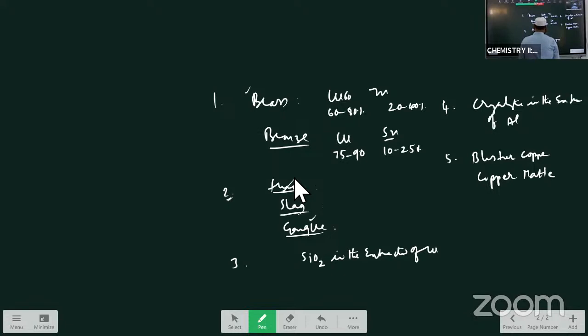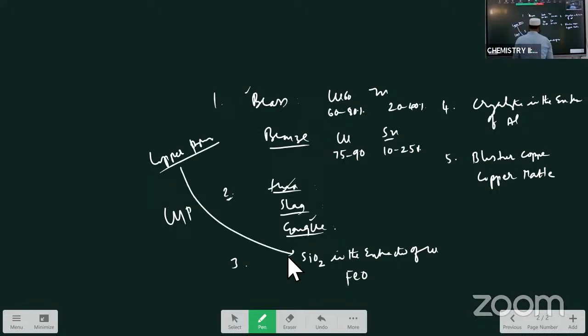Next, what is the role of SiO2 in the extraction of copper? In the extraction of copper, it is used to remove the FeO impurity, iron oxide. This impurity is associated with copper pyrite, Cu2S·Fe2S3. Copper pyrite is used for the extraction of copper metal.